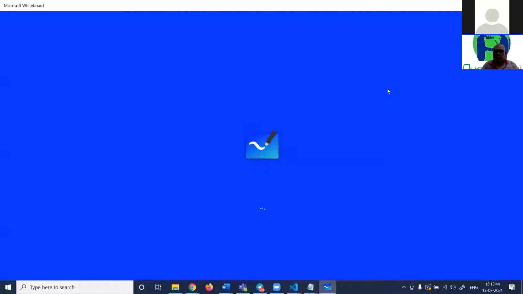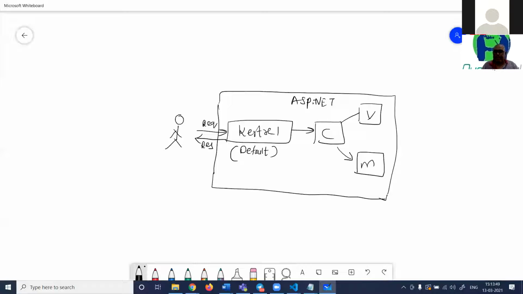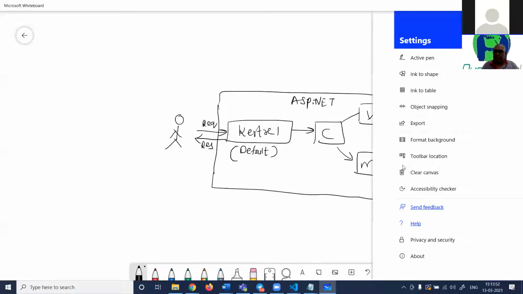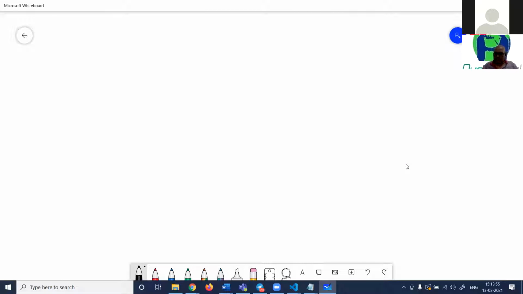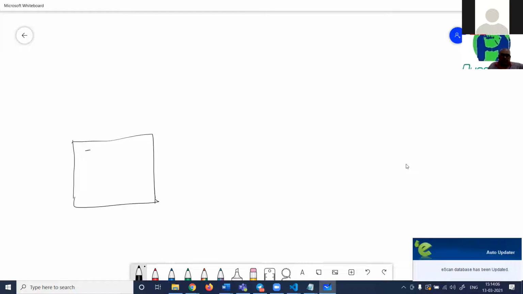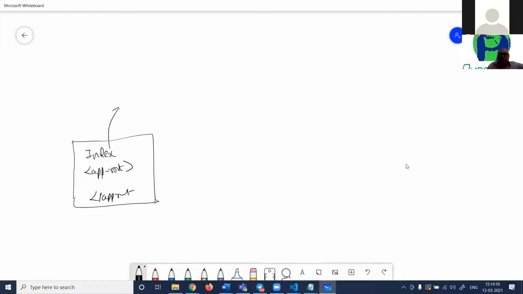The index.html calls the main.ts. If you remember, in the last lecture I talked about how main.ts calls that module.